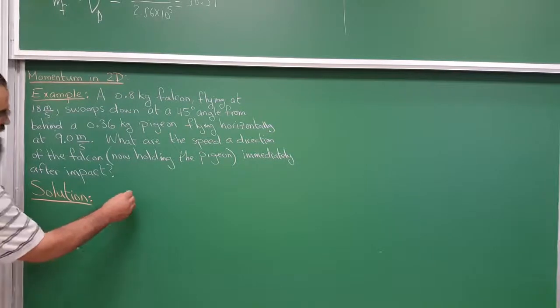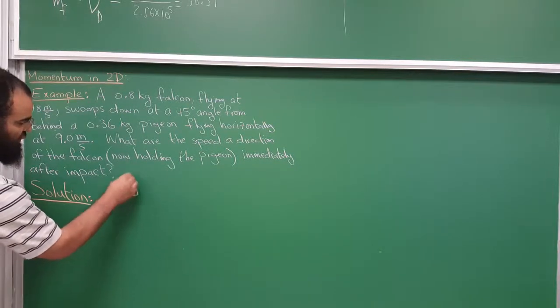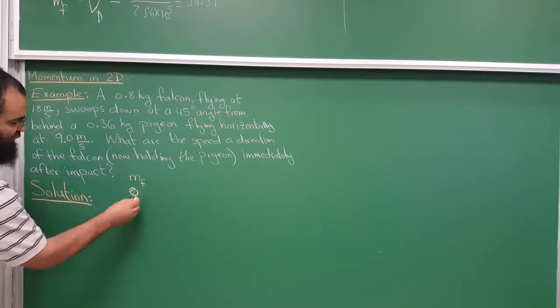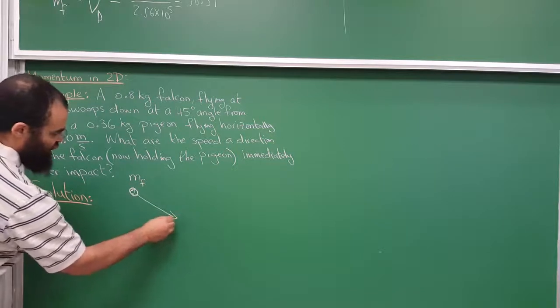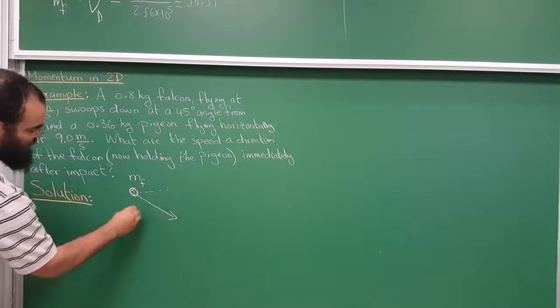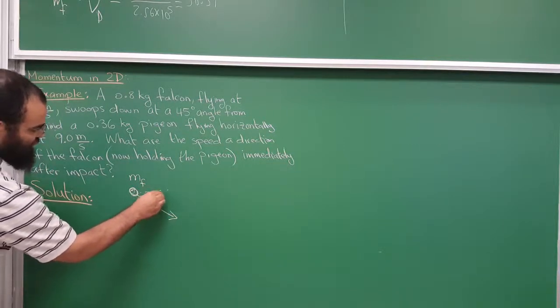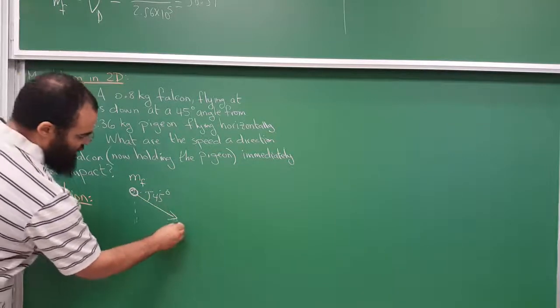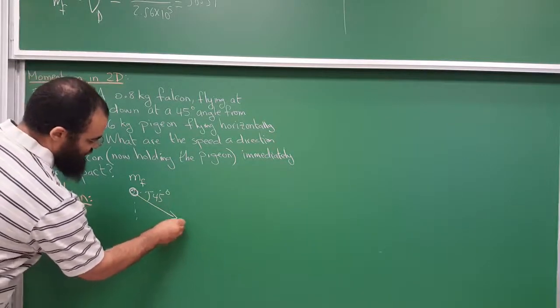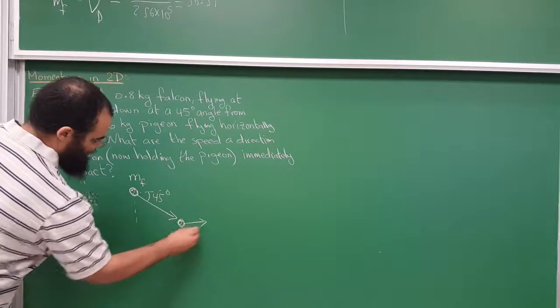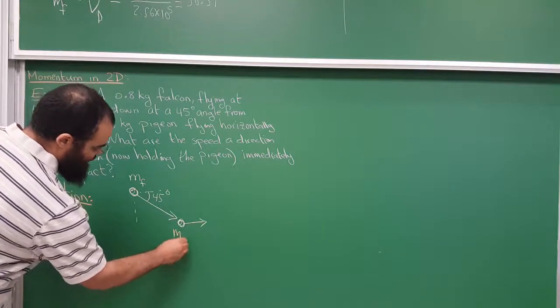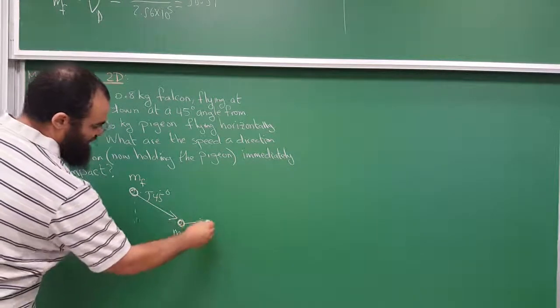So here is the falcon. The mass of the falcon is going this way at 45 degrees below, like so. It comes toward this pigeon, and the pigeon is going like this. This is the mass of the pigeon bird, and going horizontal.